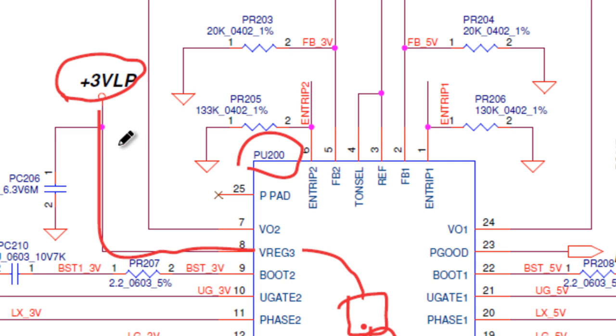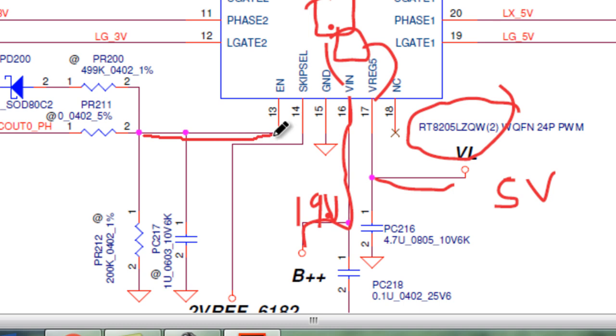So this 3 volt linear regulator goes basically to the SIO to turn on the SIO. Now the next is, this chip has two more sections. This is called the pulse width modulator. But to turn on this pulse width modulator, this chip requires one enable signal. Pin number 13 is its enable pin. It should get a 3 volt here.